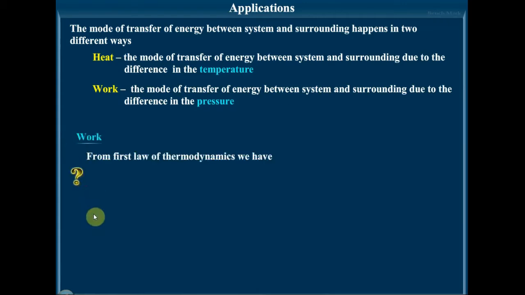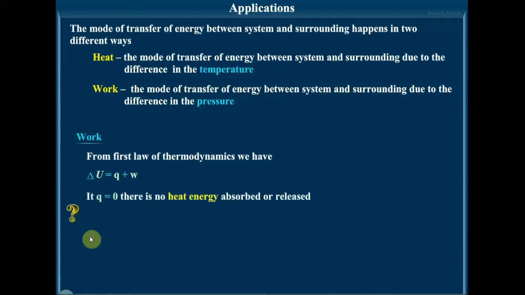From the first law of thermodynamics, we have the change in internal energy, delta U, is equal to Q plus W. Now, if Q is equal to 0, which means there is no heat energy absorbed or released, then delta U is equal to W. If there is no work done, W is equal to 0, then delta U will be equal to Q. This is the basic thing that we can understand very easily.